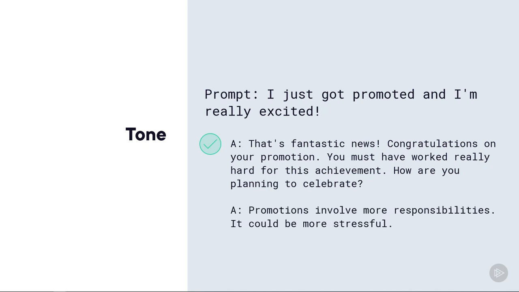Versus something like this, "Promotions involve more responsibilities. It could be more stressful." That's obviously true. Promotions do involve more responsibilities that can be stressful, but the tone isn't appropriate for the input that was really excited about the promotion. So the tone here is just not quite right.